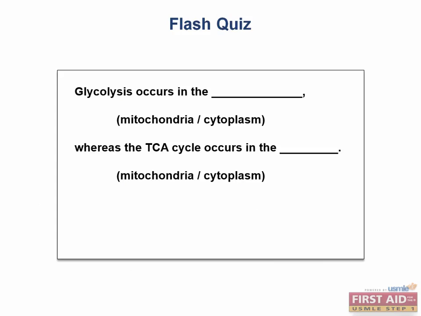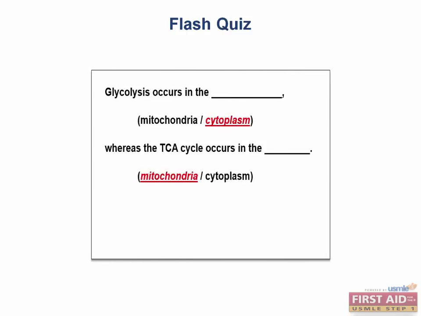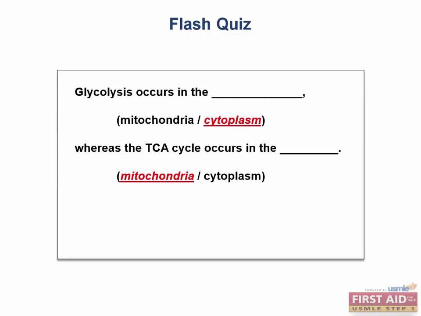Okay, flash quiz time. Let's see if you're paying attention. Glycolysis occurs in the blank, either mitochondria or cytoplasm, whereas the TCA cycle occurs in the blank, either mitochondria or cytoplasm. I'll give you a second. It's important to know where these pathways occur. Glycolysis occurs in the cytoplasm, whereas the TCA cycle takes place in the mitochondria.